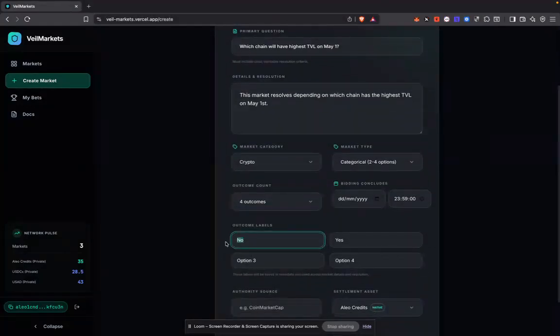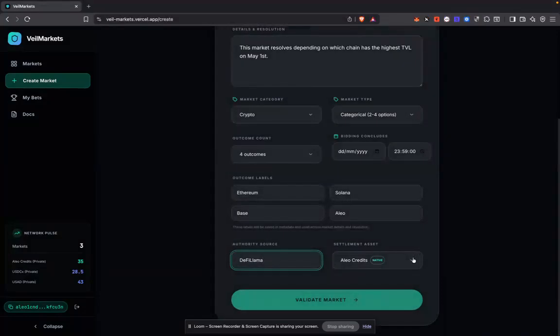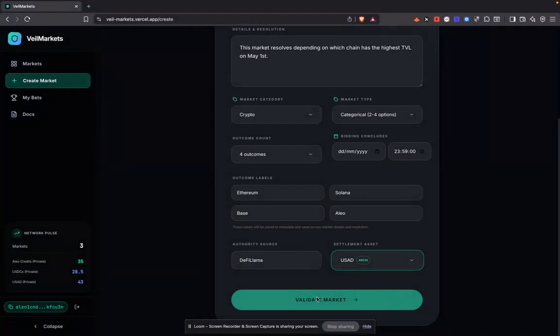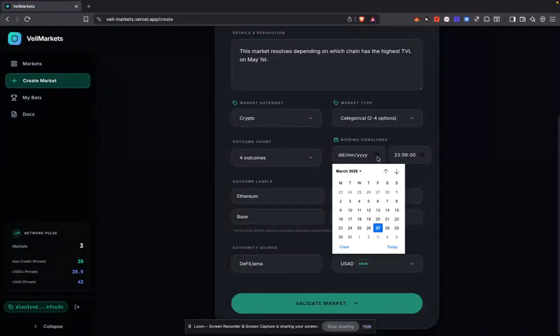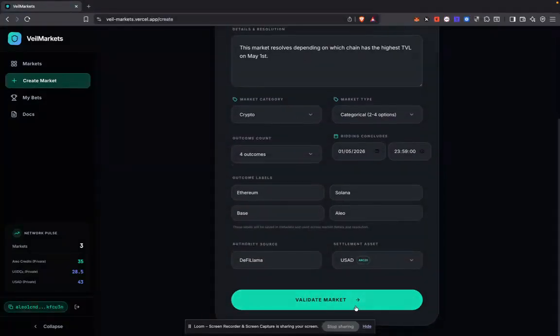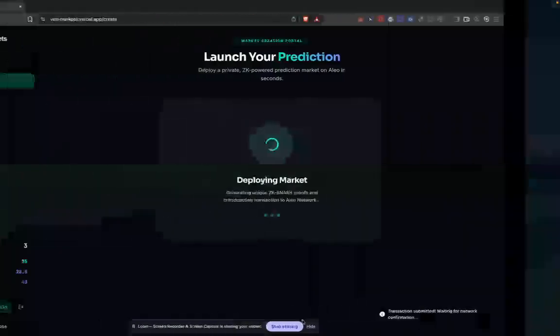I can say Ethereum, Solana, BNB, and then Aleo. I can say the source should be DefiLlama, and I'm going to place this bet in, let's say, USAD. So I'm going to add the date, May 1st, and now I can create the market. And so I can see the outcomes that we're going to have, and I'm going to go ahead and confirm the market.